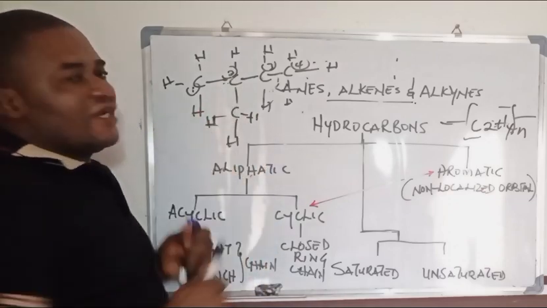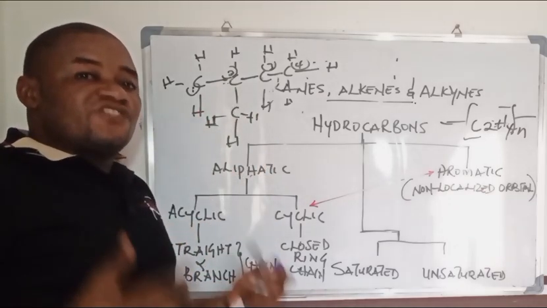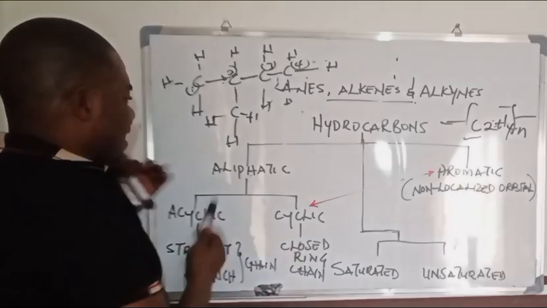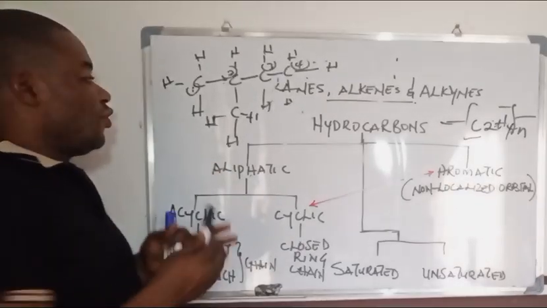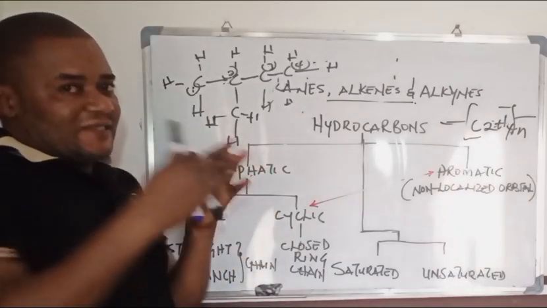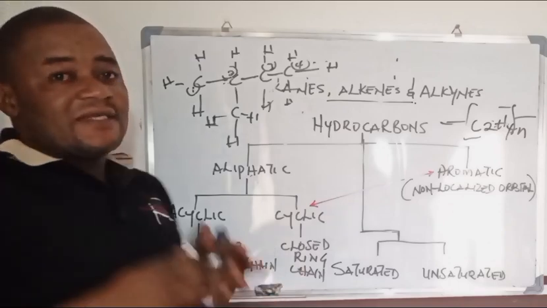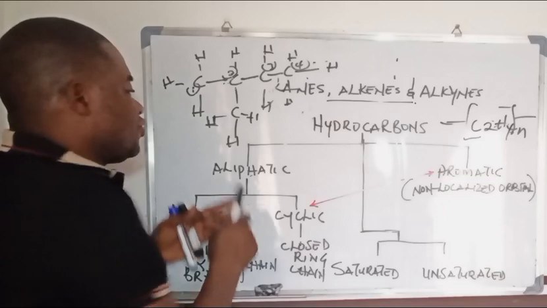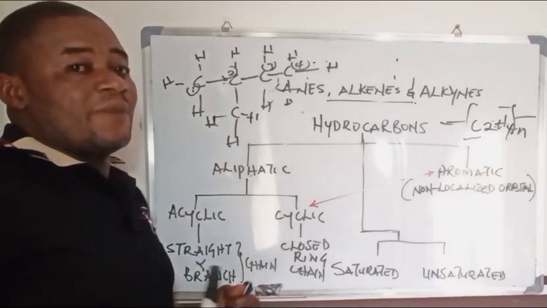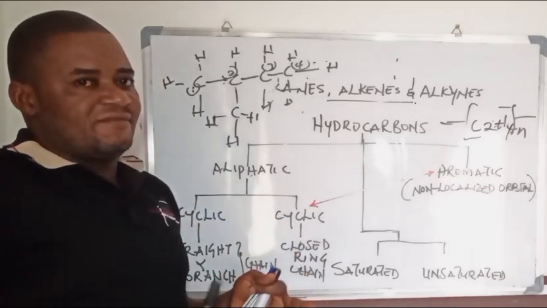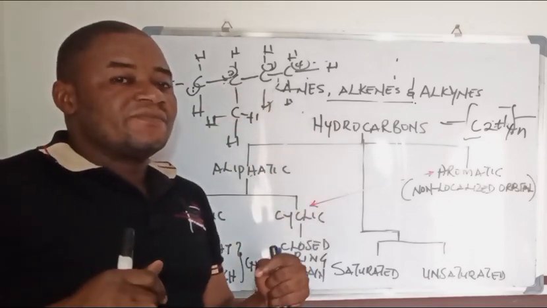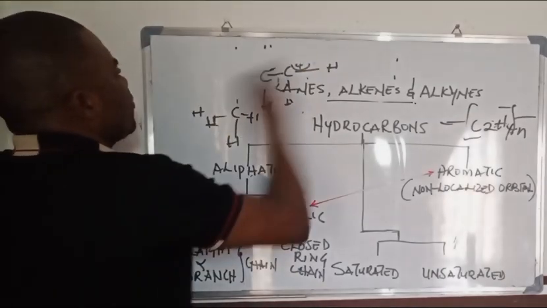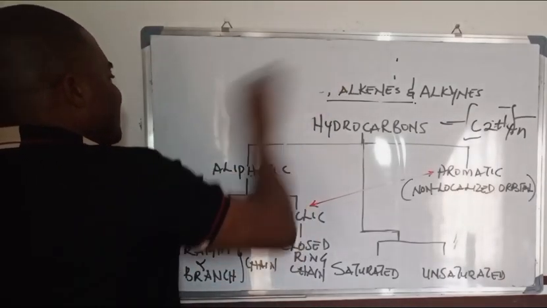Now, this is a branch chain hydrocarbon. So whether it is a branch chain hydrocarbon or a straight chain hydrocarbon, they are all classified as acyclic hydrocarbons, and they belong to a parent name called aliphatic hydrocarbons with localized orbitals. Now, we also have cyclic hydrocarbons that also belong to this aliphatic hydrocarbon. Of course, cyclic hydrocarbons have a closed ring chain. They are in a ring form. This time around, they are not branch or straight chain hydrocarbons.